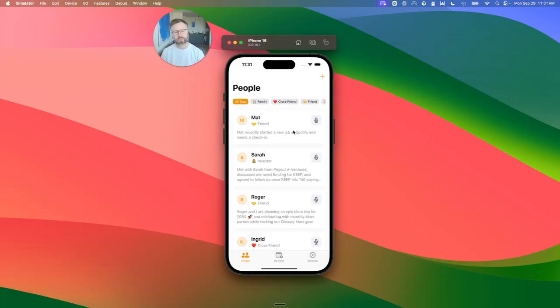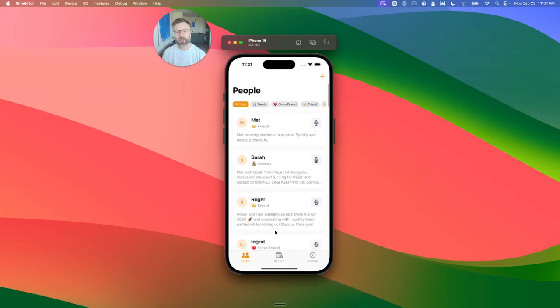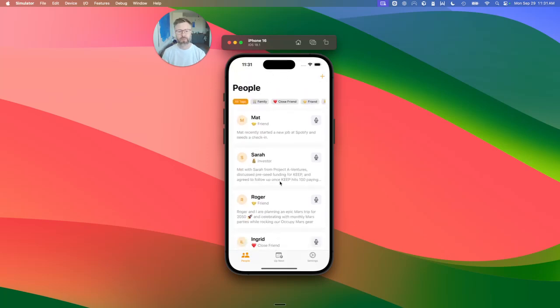We first built this as a prototype in Lovable at a hackathon and then thought, let's actually implement it as a real product and ship it on the App Store, which we are now doing. So here you can see the iOS app running in Simulator. It's a SwiftUI app, and we have a Node.js backend that's talking to OpenAI Whisper and to OpenRouter to use different LLMs. You can see just a list of people in your life.